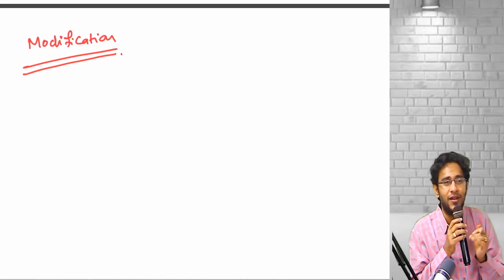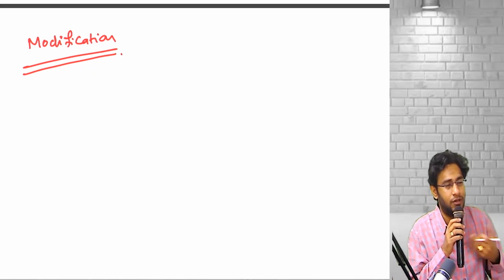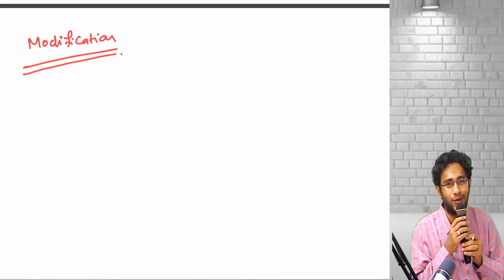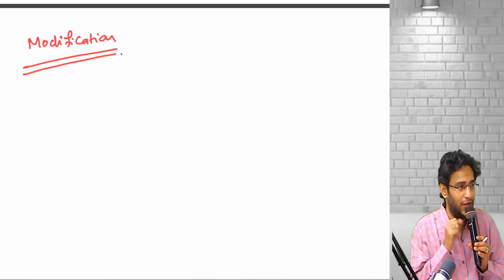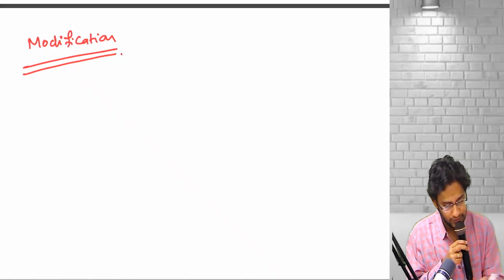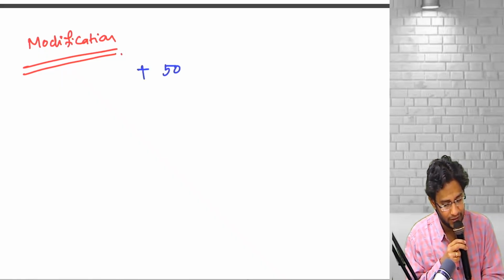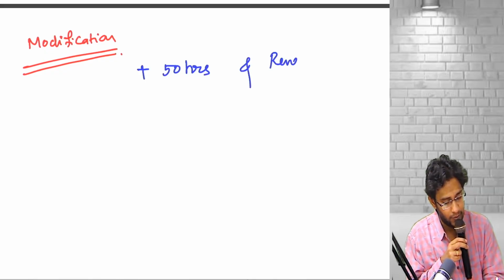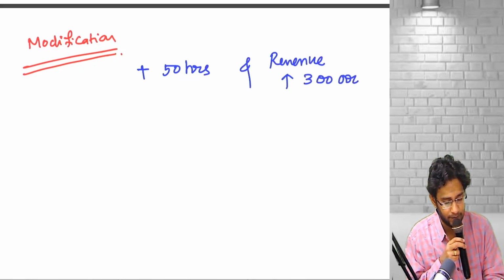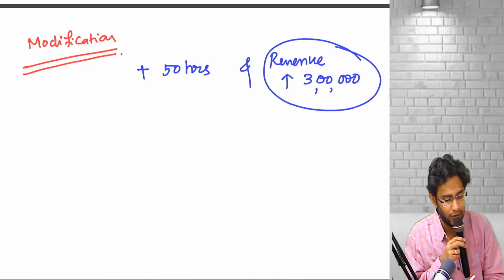Okay, so it's there. The fellow says, I want that. Can you do it? So yes, definitely. Why not? Only thing is, price will increase and the number of hours to be given will also increase. So what I quoted is, for this modification, we need another 50 hours. Revenue, originally we agreed 10 lakhs, now you have to update it by another 3 lakhs. Revenue increases, number of hours increases.